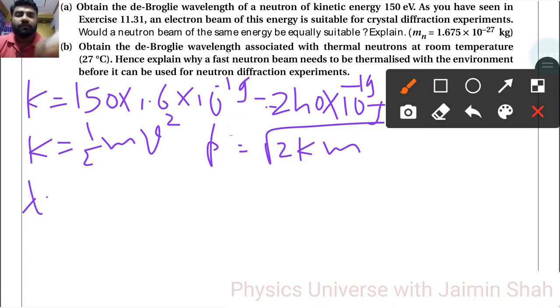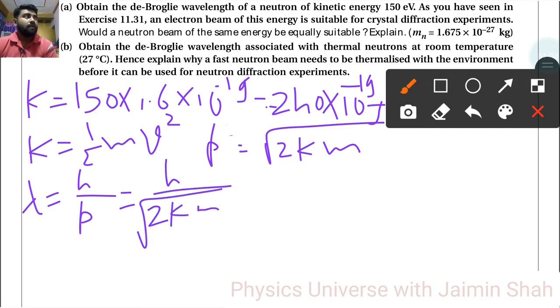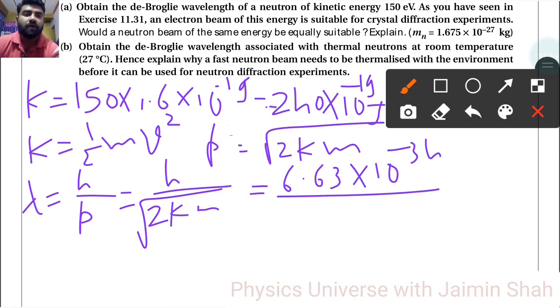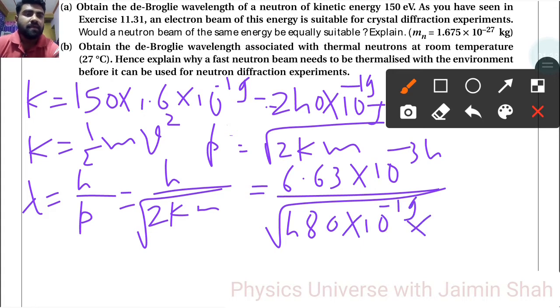Now lambda is equal to h upon P, so it is h upon under root 2Km. Now we have to find this lambda, so 6.63 into 10 raised to minus 34 upon under root 2 into 240, that is 480 into 10 raised to minus 19 into m. M here is the mass of the particle, electron is given. So would a neutron beam of the same energy be equally suitable?